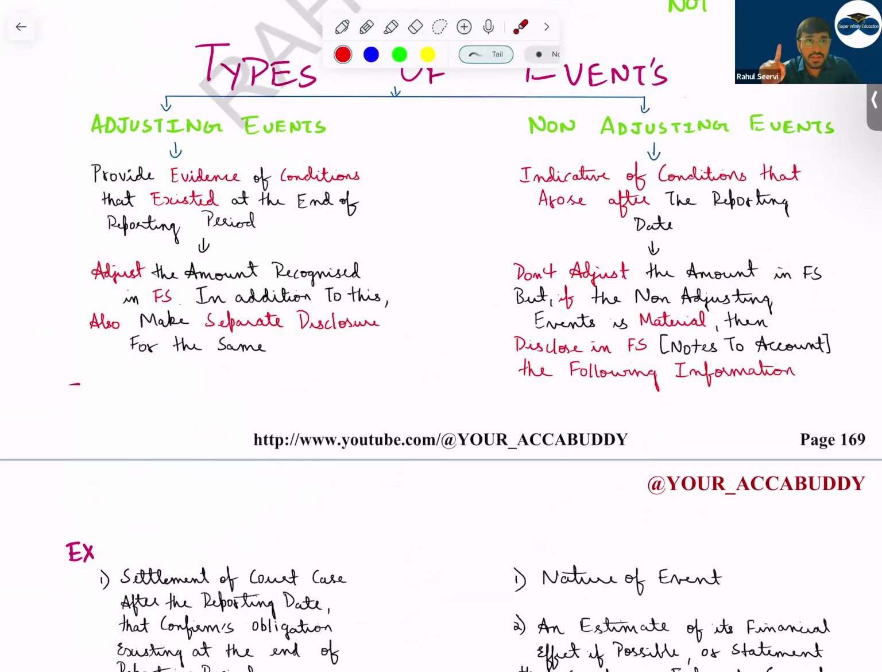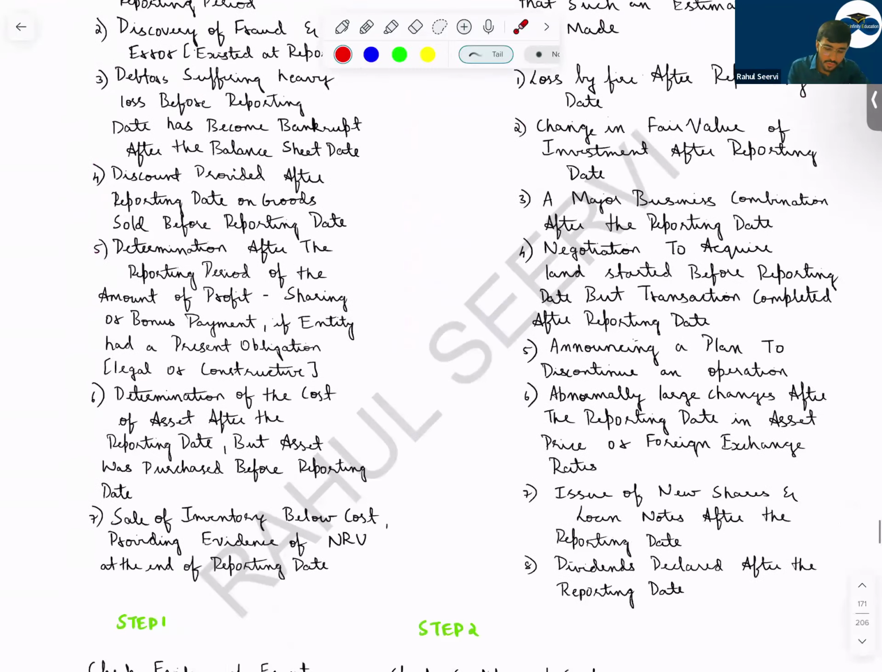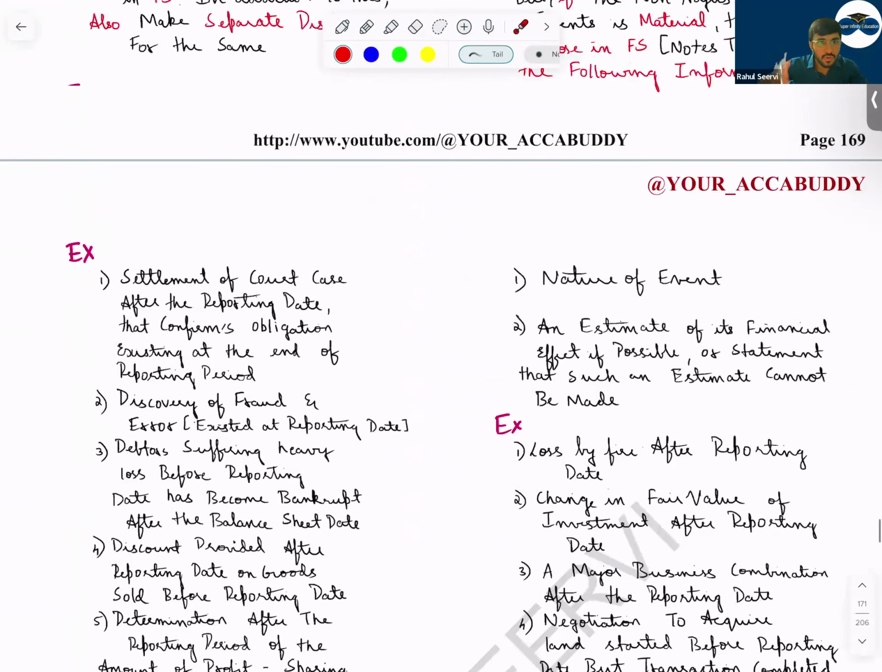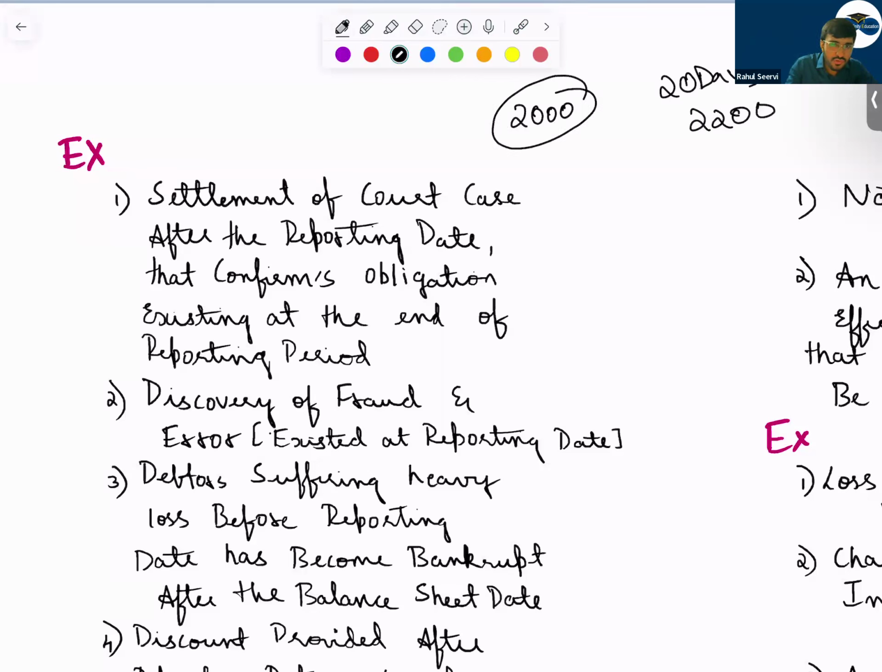For what? If it is a material event. Understand? So see here now, a lot of examples I've taken here. Settlement of a court case after the reporting date. At the reporting date, you know that court case is there, and you recorded an estimate. Let's say you recorded a provision of 2,000, but after, let's take 20 days only after your balance sheet date, you are paying 2,200. So instead of recording 2,000 as a provision, record 2,200. Payment is done next year, but the amount you have to readjust.